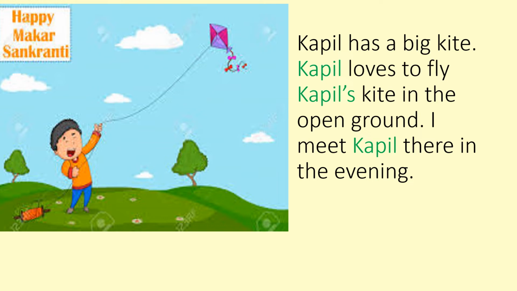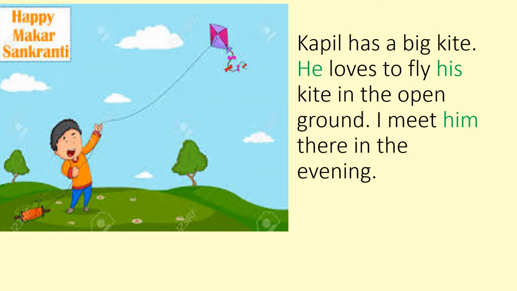So Kapil has a big kite. He loves to fly his kite. Kapil's kite will become his kite in the open ground. I meet Kapil. Now here Kapil is coming at the second part of the sentence. So we will make it, I meet him there in the evening. When the noun comes in the second part, it becomes him, or her for girls.